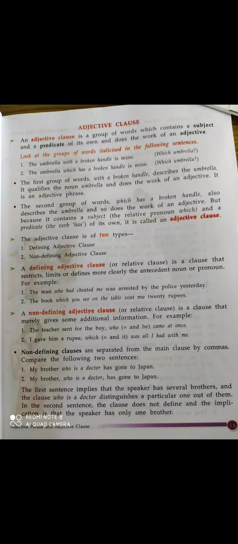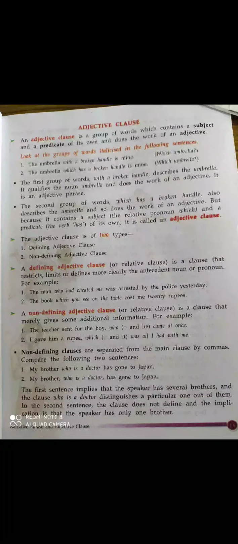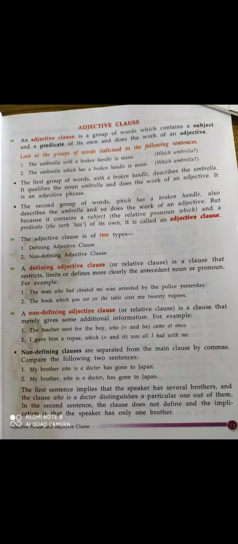So who came at once, there is no exact definition. And second example, I gave him a rupee, which was all I had with me. So in both sentences you can see that these non-defining adjective clauses are put with commas.